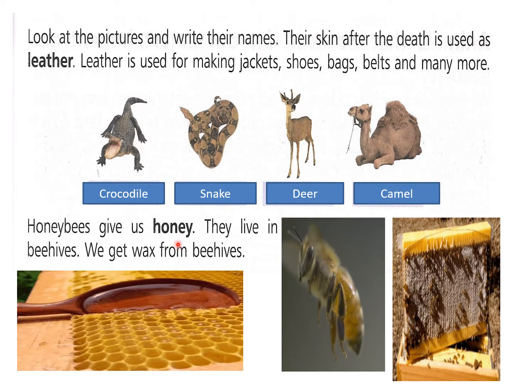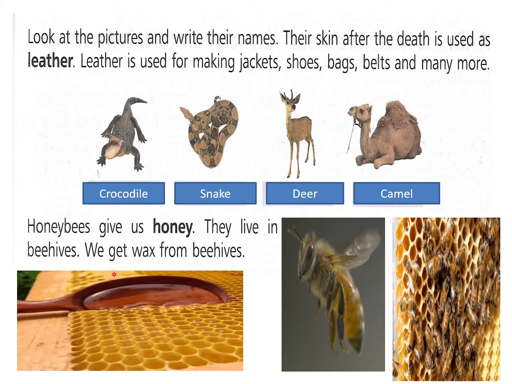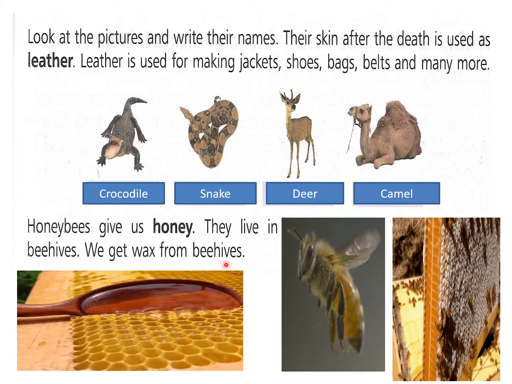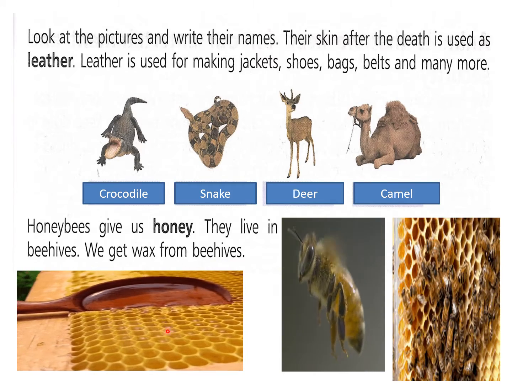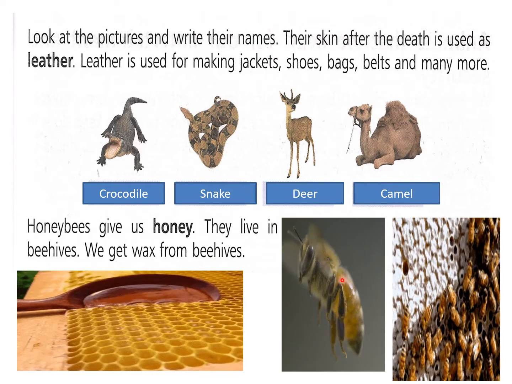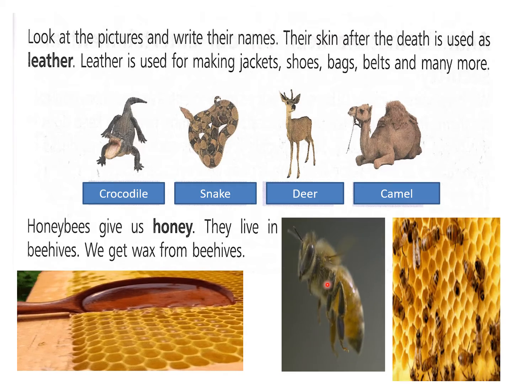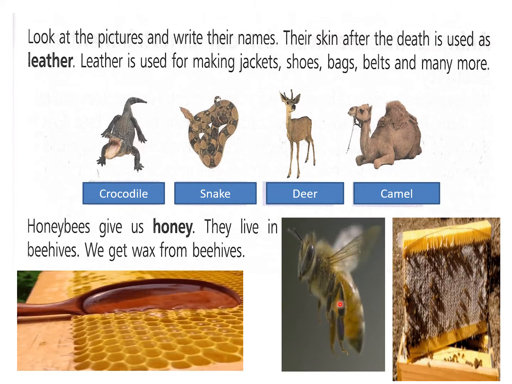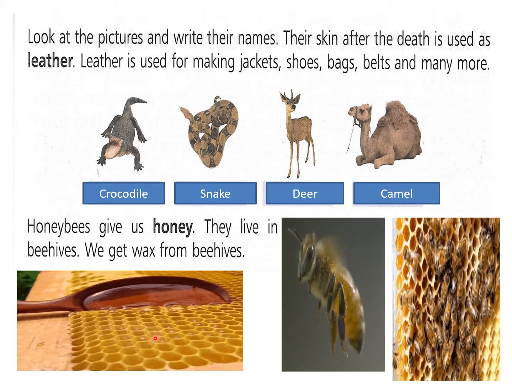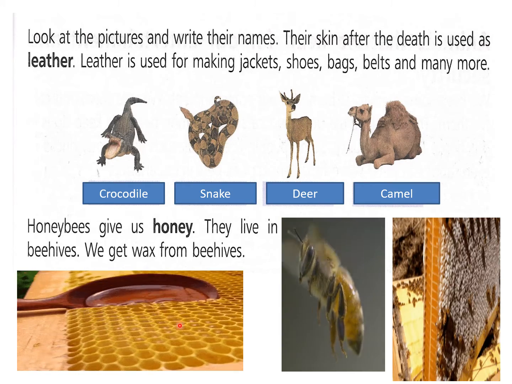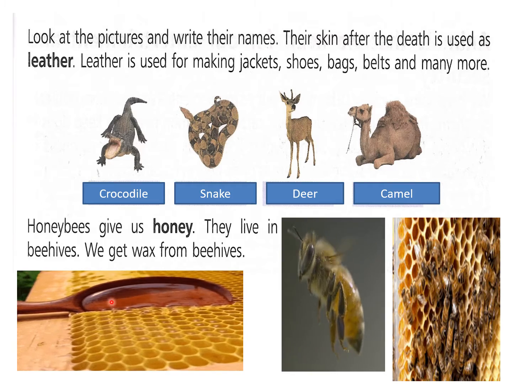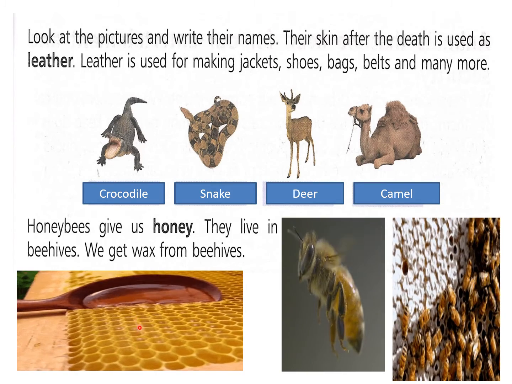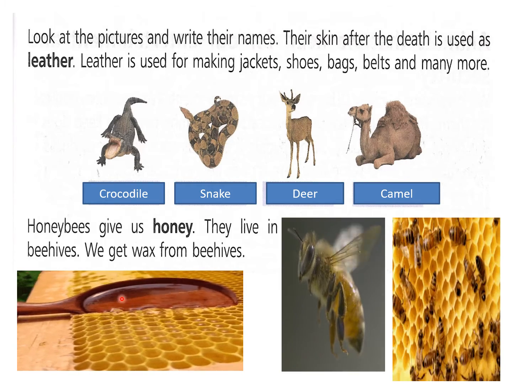Now honeybee gives us honey. They live in beehives. We get wax also from beehives. So you can see a beehive over here. This is a beehive. This is the home of honeybees. This is a honeybee, and what it does, it sucks nectar from the flowers and collects it in the beehive. And you can see how the honey comes out if you scratch it with a spoon. If you scratch the beehive with a spoon, you will get the honey like this.